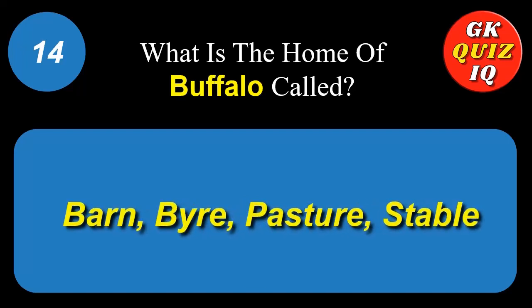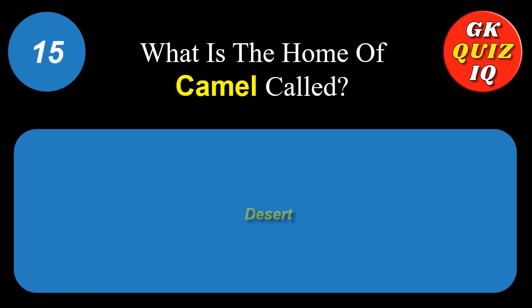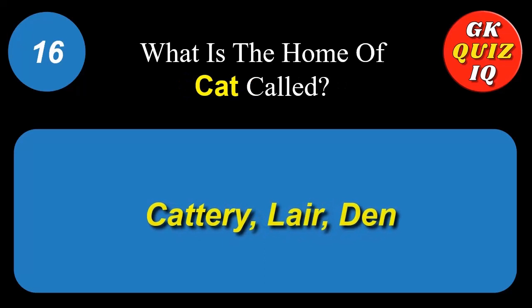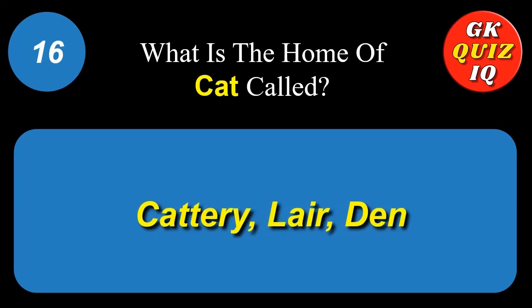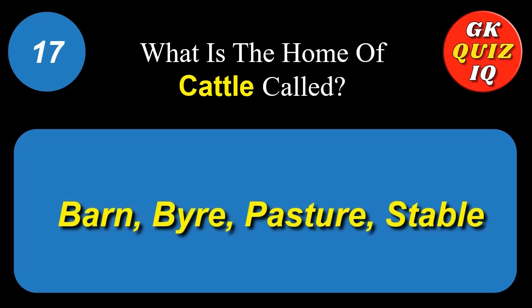What is the home of buffalo called? Barn. Byre. Pasture. Stable. What is the home of camel called? Desert. What is the home of cat called? Lair. Den. What is the home of cattle called? Barn. Byre. Pasture. Stable.